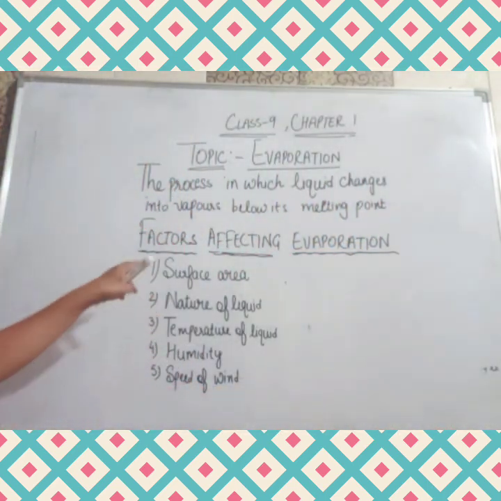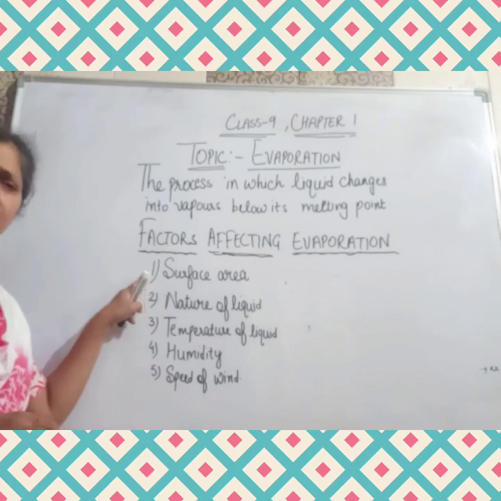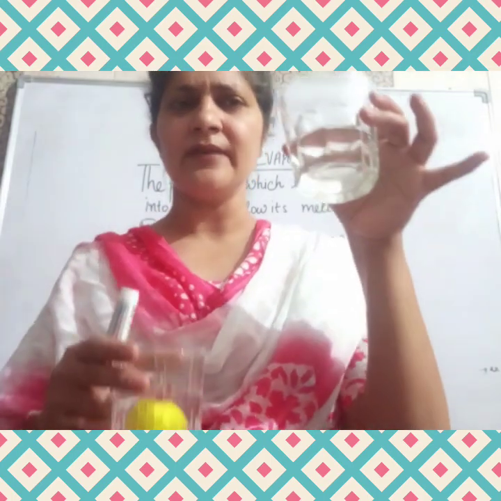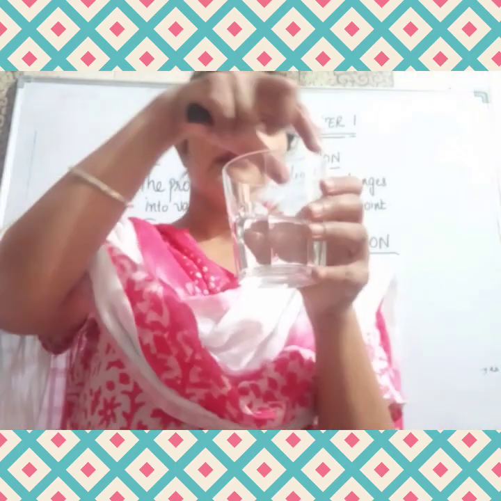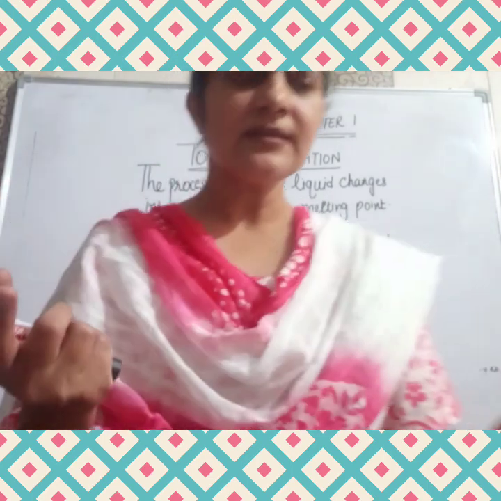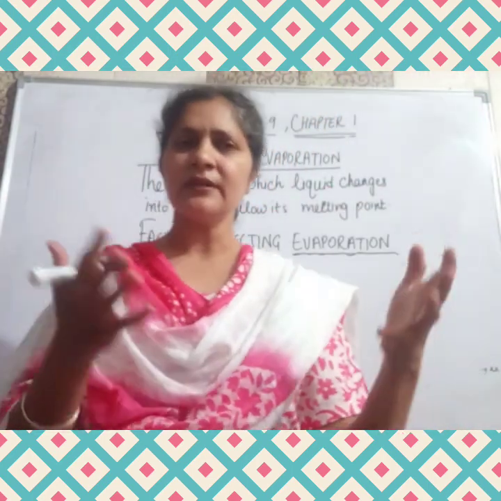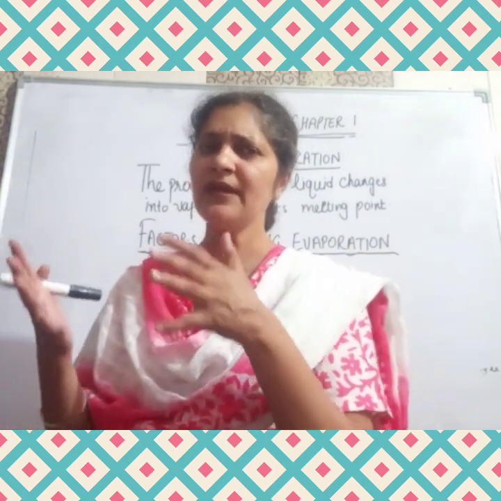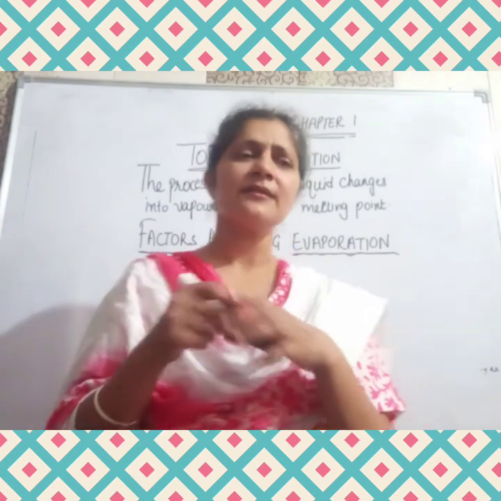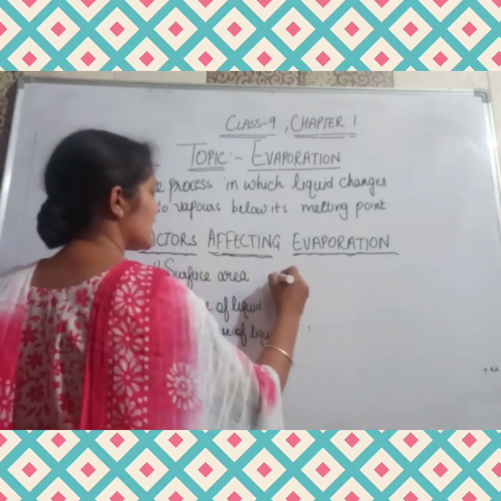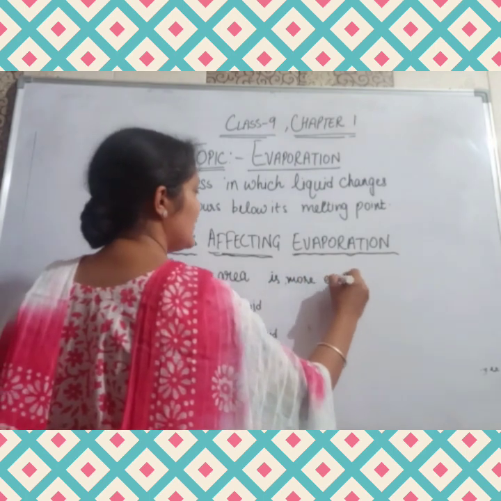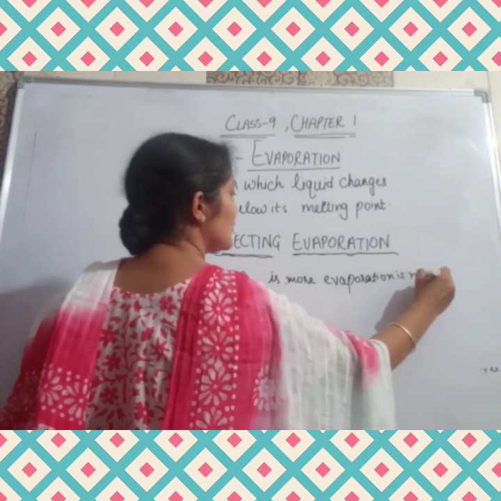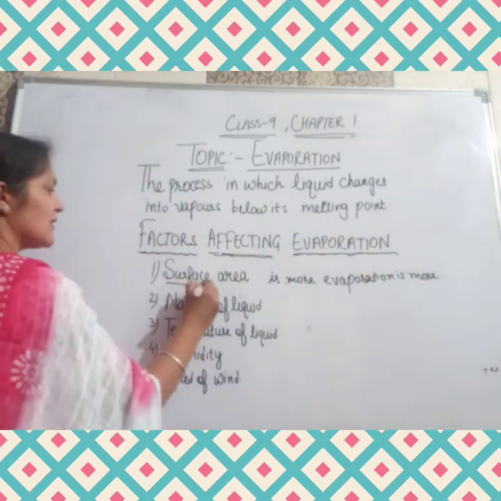First of all, the first point is the surface area. Right, students? We see I have taken a small glass of water, and I have taken water in a big one. The size of this glass is very big, so the surface area is big. If I put this water in a big tumbler, the surface area will be even bigger, and the evaporation will be more. If the surface area is big, the evaporation is also more.